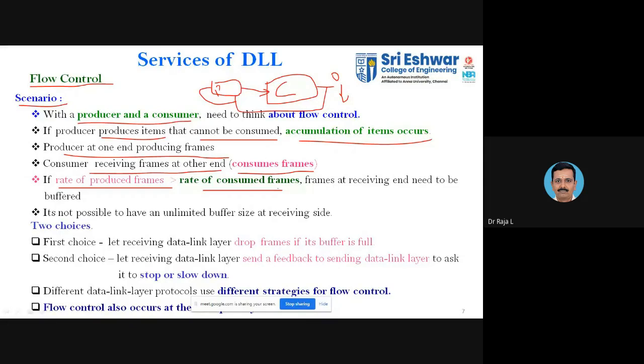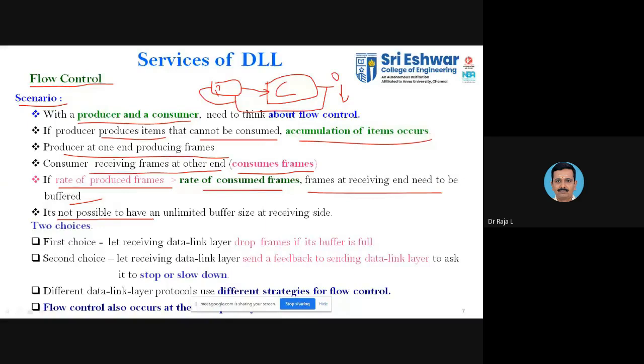So production is more than the consumption. The frames at the receiving end need to be buffered. So in that case, what will happen? You need to store those frames. Whatever I produce, I will just pass it on. If I pass on more frames and I am not able to consume more, what will happen? They will be put into a queue by the intermediate devices. So that's why you have a delay in the network.